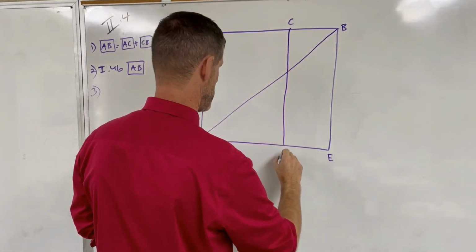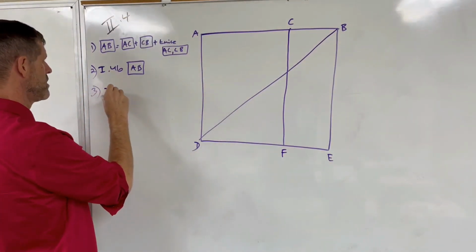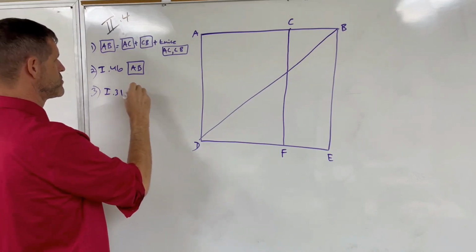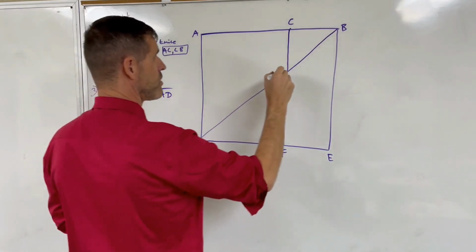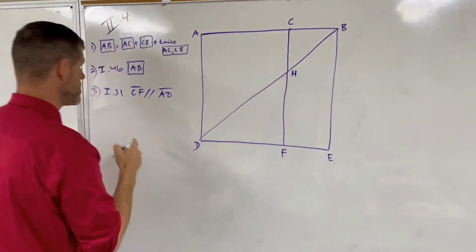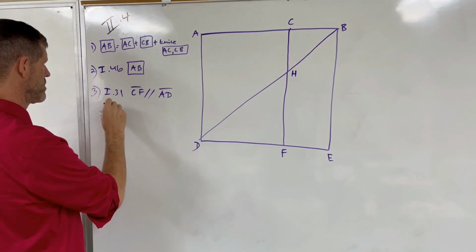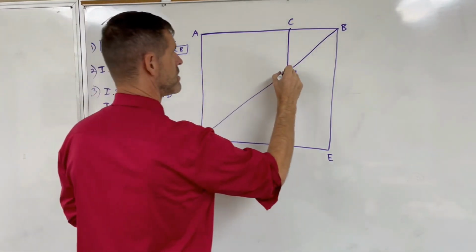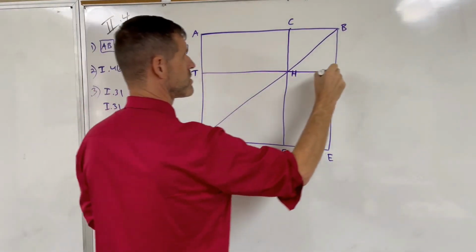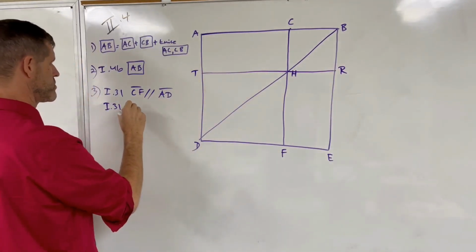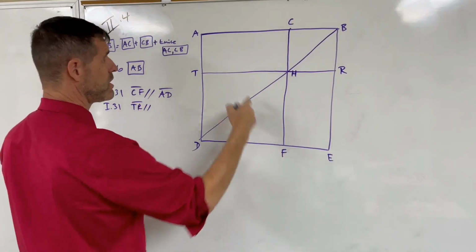We'll call that CF. And we know we can draw that line parallel because of proposition 31 of book 1. CF is parallel to AD. And we'll call this point H. He uses prop 31 again, and we draw through H a line, call that T and R, TR, parallel to either DE or AB.